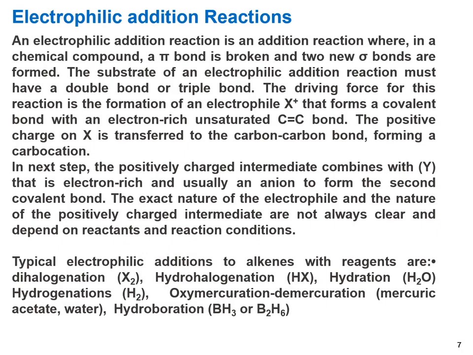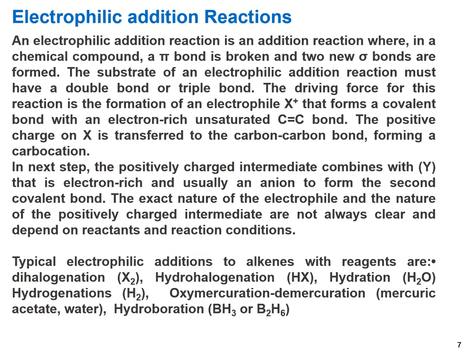carbocation. In the next step, the positively charged intermediate combines with the electron-rich, negatively charged species to form the second covalent bond with the carbon. The nature of the electrophile and the nature of the positively charged intermediate are not always clear and depend on the reactants and reaction conditions.